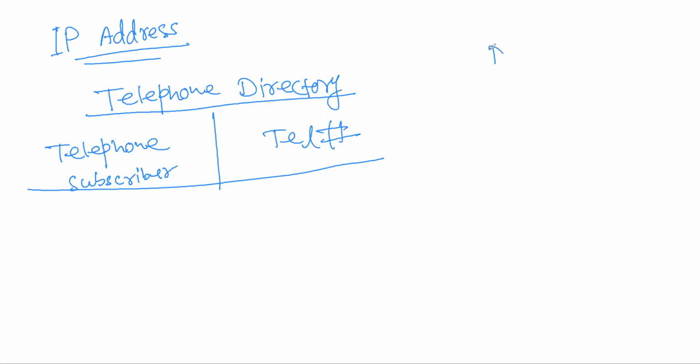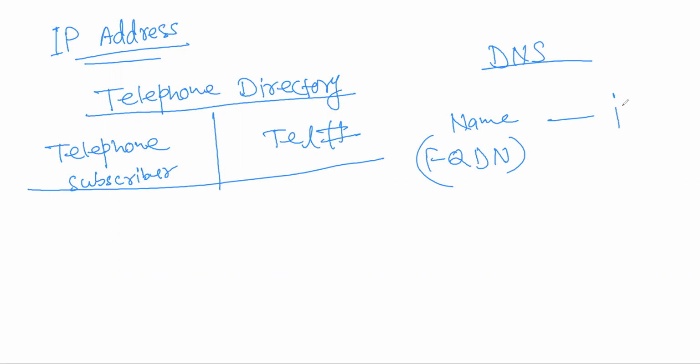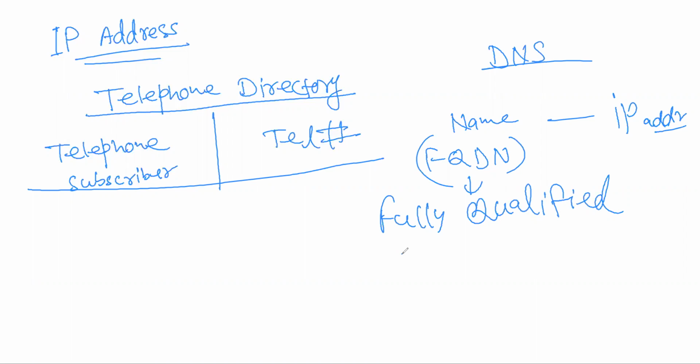Similarly for DNS, you select some name, like the FQDN you might have heard about, and then you have the IP address. FQDN is fully qualified domain name, like www.google.com.